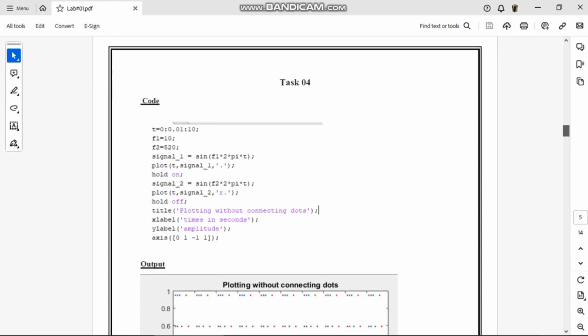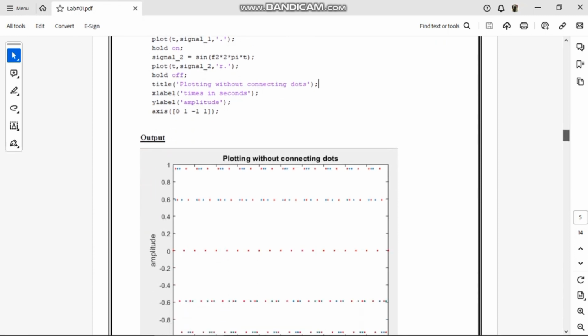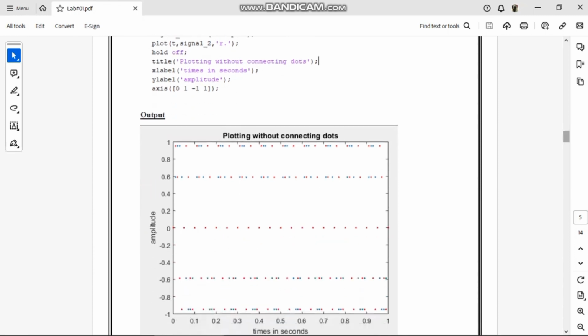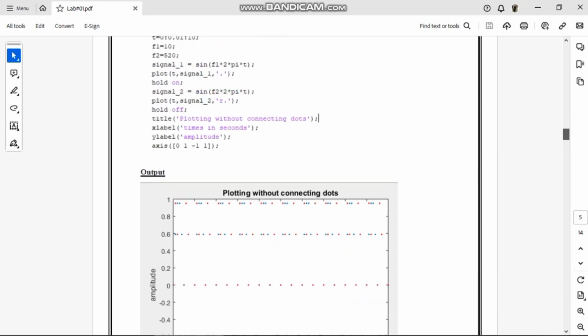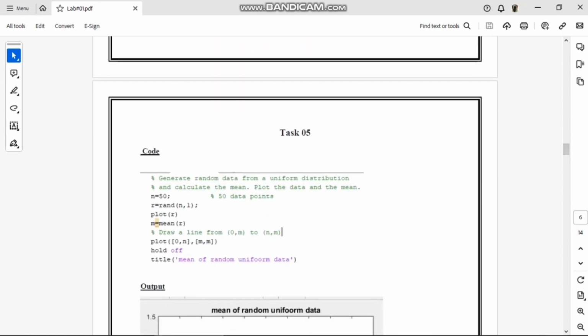Title same as in the last task I gave. X label same, y label same, and for axis I assigned the values of the x-axis and y-axis from 0 to 1 and minus 1 to 1. And the output of the following code is shown. In task 5 the code is given.